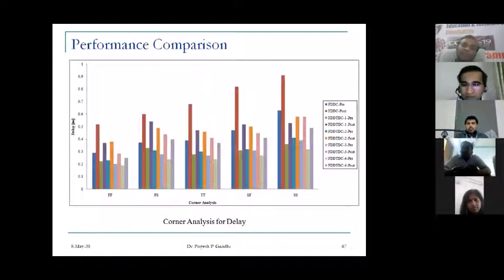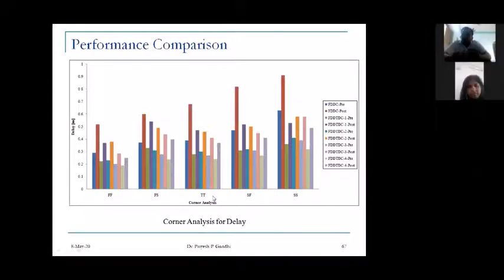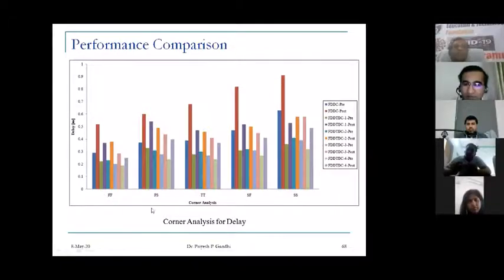So again, this is the corner analysis. Even in a transistor, we can find different kinds of transistor. Here, FF stands for fast transistor. FS stands for fast and slow transistor. TT indicates typical transistor. SF means slow and fast transistor, and SS means slow transistor. So we have used all kinds of transistors to see the performance of the comparator against the variation. So this is the corner analysis for the delay.